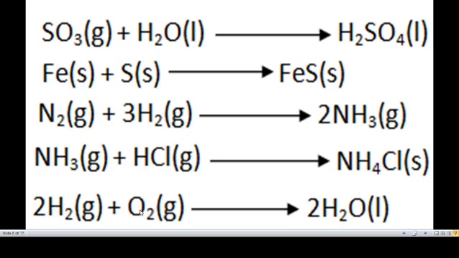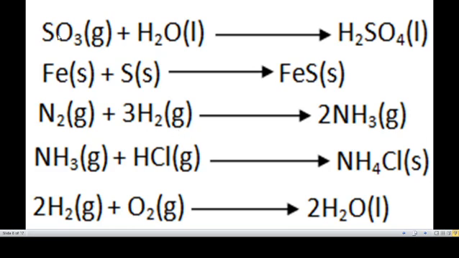Then 2H2 plus O2 gives 2H2O. In all these reactions, two reactants take part, but only one product is formed. So this is a combination reaction.